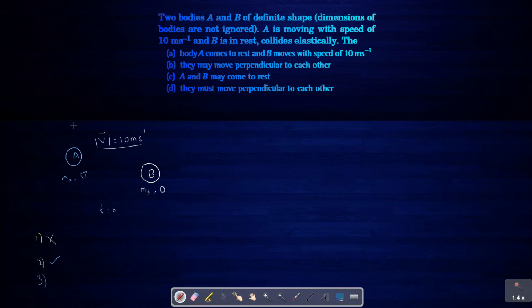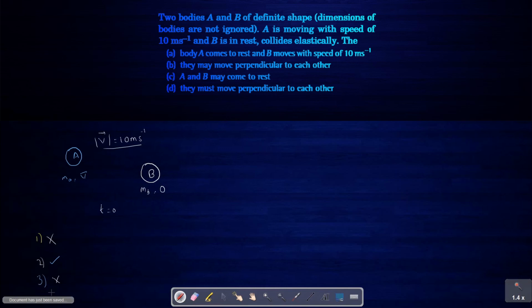Coming to option 3, A and B may come to rest. Now this is not possible, as momentum should be conserved. At least one of them should have some velocity. If the mass is much larger, at least they should have a minute velocity. So momentum of the system cannot be 0. So this is wrong.